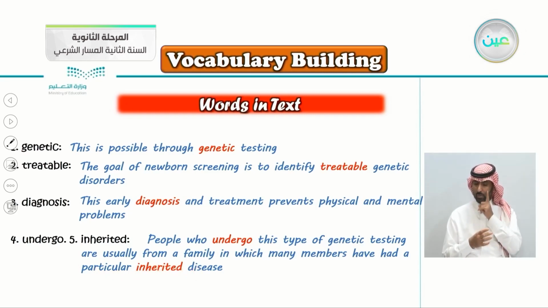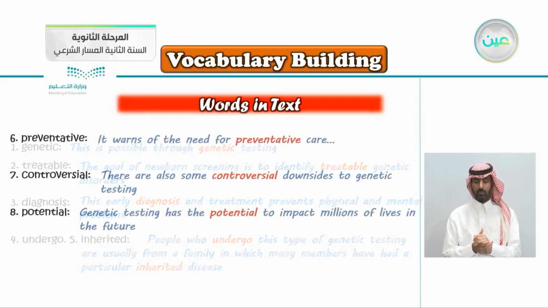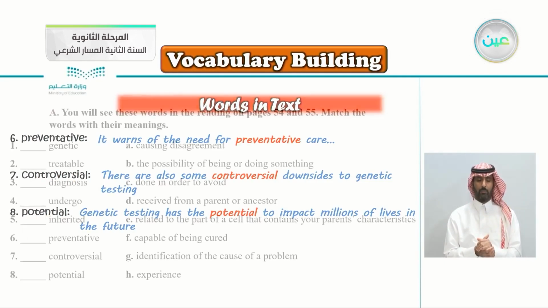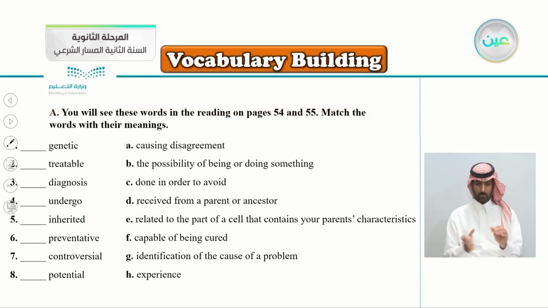We will see what the meaning of inherited is later. Number 6, preventative. It warns of the need for preventative care, and we have the word controversial and the word potential.